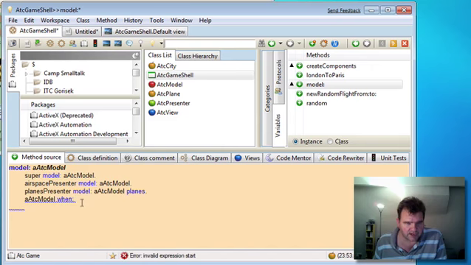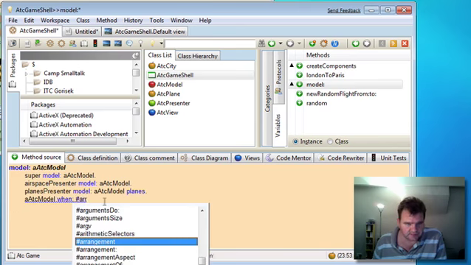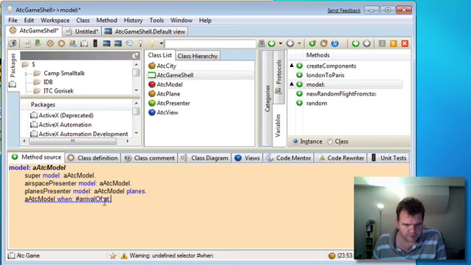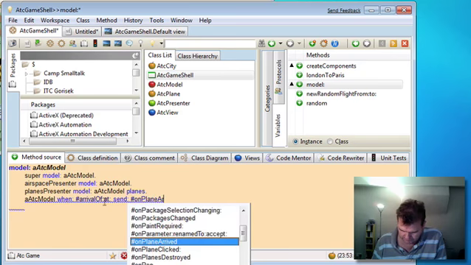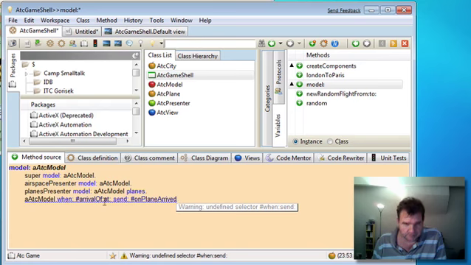When the arrival event is triggered, we want to send a message to ourselves. Let's call it onPlaneArrived. In fact, we can ignore the parameters that go with that event. We perhaps don't need them.